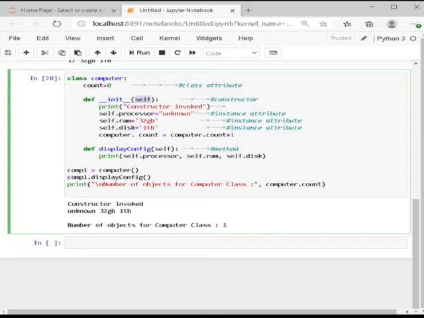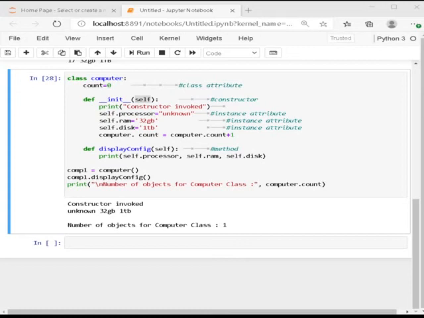Instance attributes are also called instance variables. Instance attributes are attributes or properties attached to an instance of a class. Instance attributes are defined in the constructor. An instance attribute can be accessed using the dot notation: instance name dot instance attribute name, as shown below. You can set the value of attributes using the dot notation as shown below.